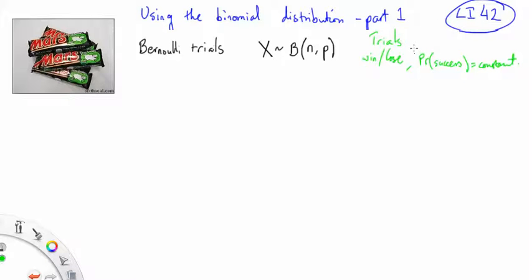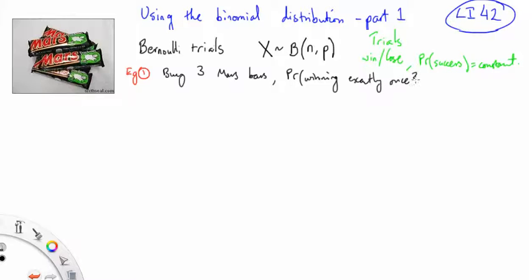Alright, how do we use this to analyze the Mars bar problem? I'm going to write the problem again. The problem was, if I buy 3 Mars bars, what's the probability of winning exactly once? Well, there's actually a formula which breaks this down.